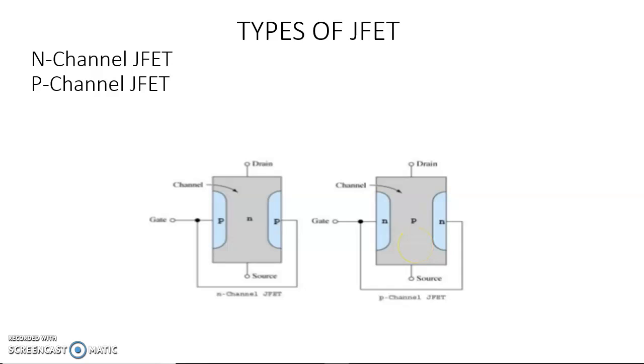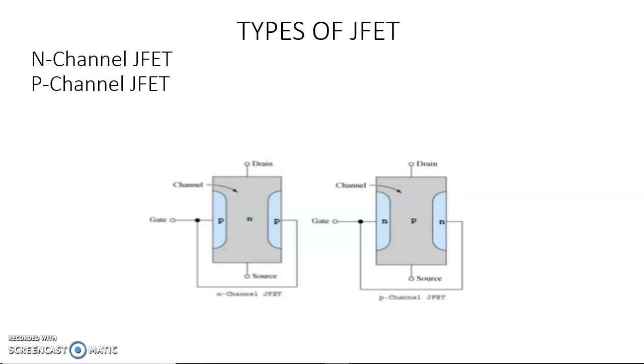The N-channel JFET consists of moderately doped N-type semiconductor and two heavily doped P regions are diffused on opposite side of its middle part. The two heavily doped P regions are connected internally and it forms a gate terminal. The other two terminals are drain and source. The drain terminal is the point at which the majority carriers are leaving from the channel is called drain. The source terminal is the point at which the majority carriers are entering into the channel is called source.